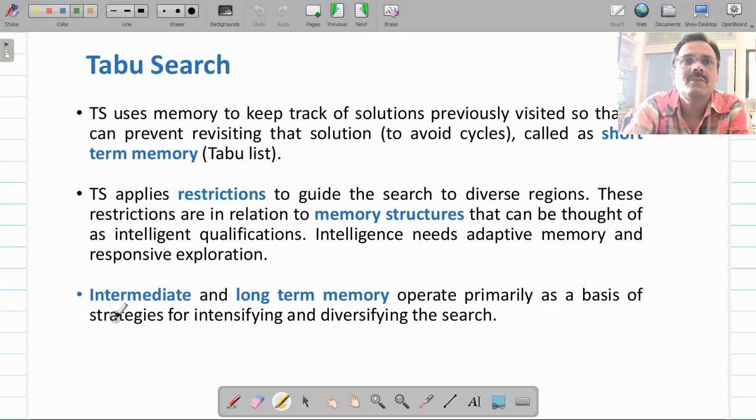This taboo search has one specific feature, that it uses short-term memory, and this short-term memory is called the taboo list. The recently visited nodes we keep in this taboo list. We are going to use notation T for representing this taboo list.